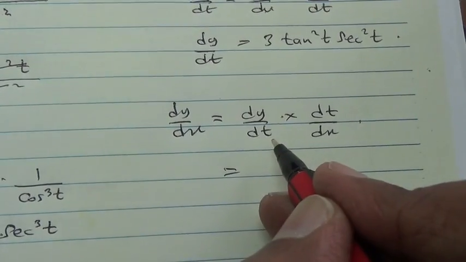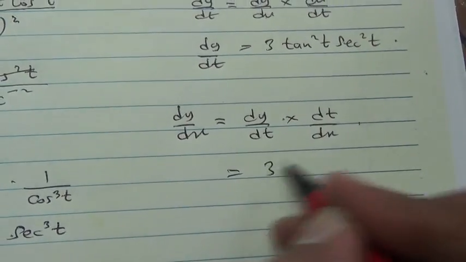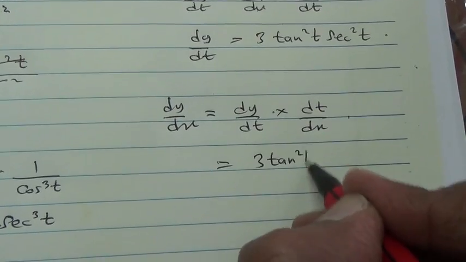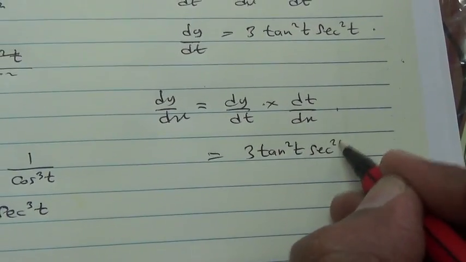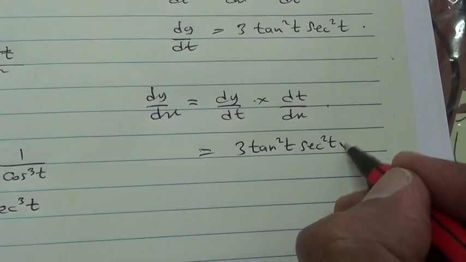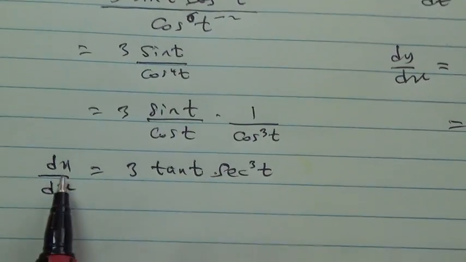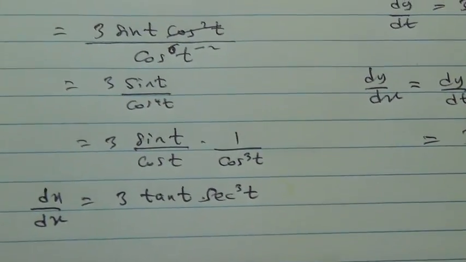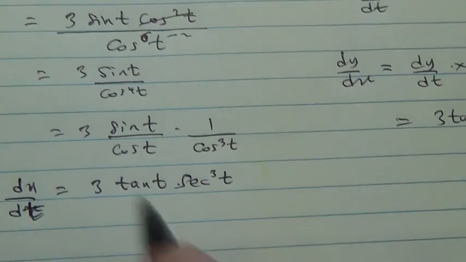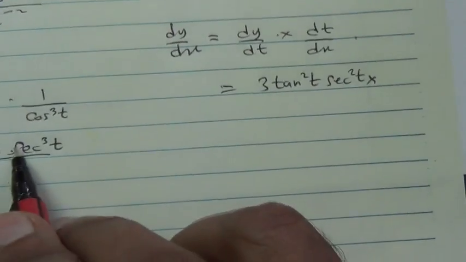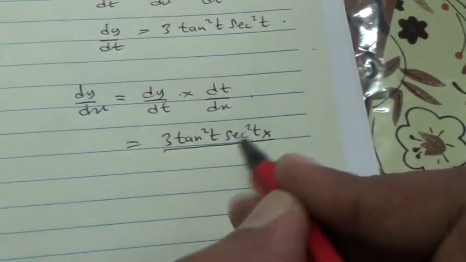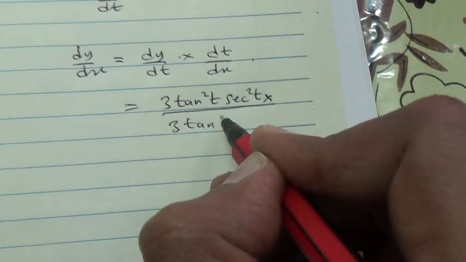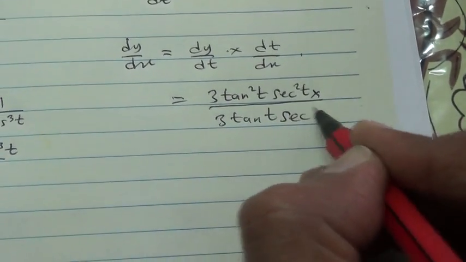And dy by dt is 3 tan squared t sec squared t, multiplied by dt over dx. But we know dx over dt, and we do the reverse. This is over 1, so you multiply. If you do the reverse, this is going to come down. So over here, you're going to put this divided by 3 tan of t sec cube of t.